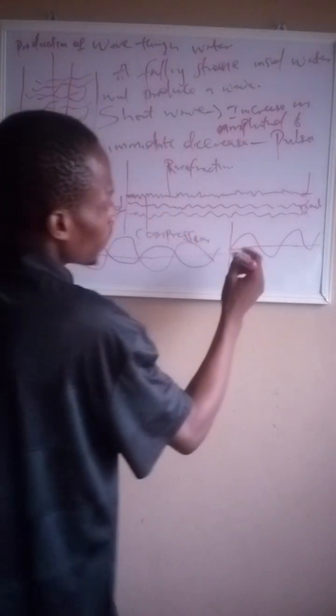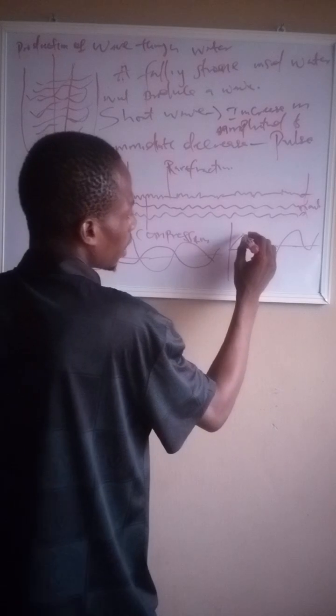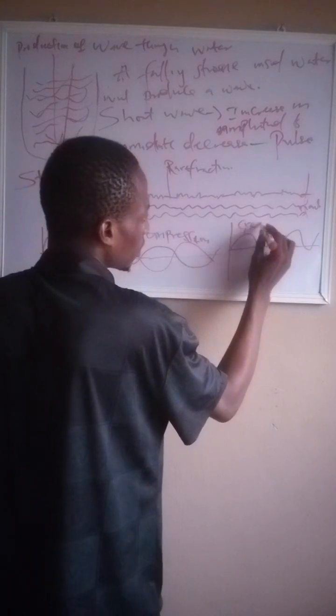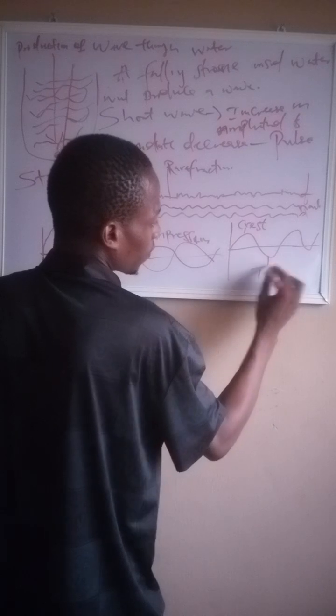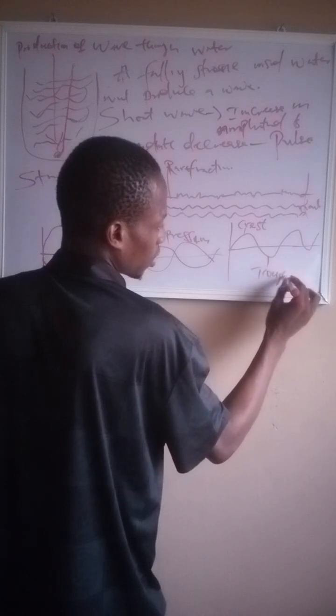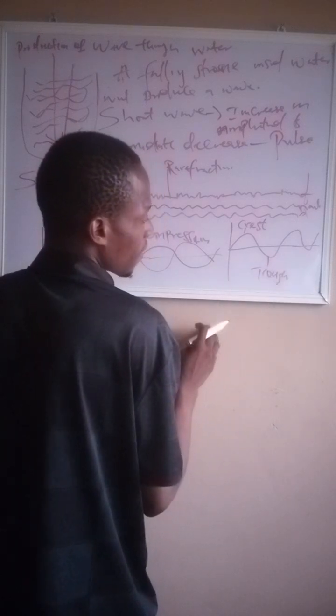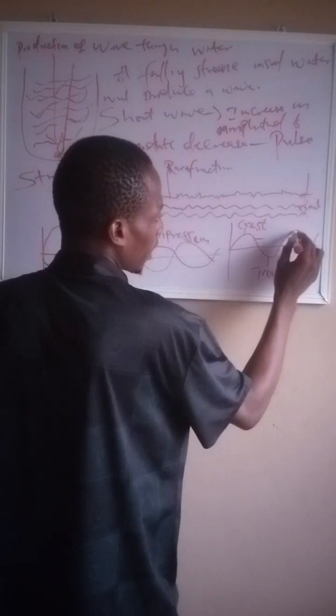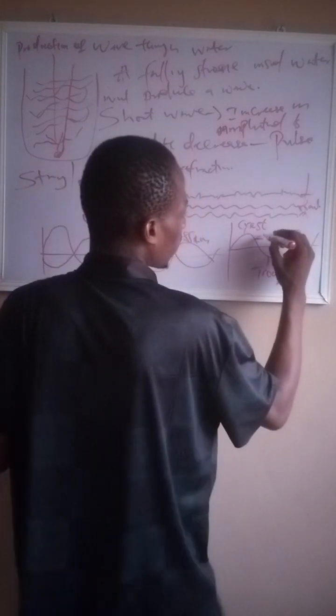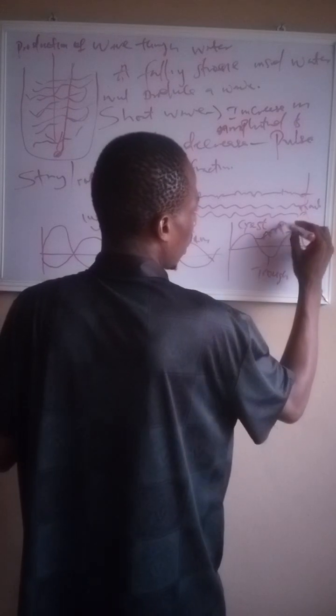In this, we have something called here the crest, and here the trough. Between here and here, there is an amplitude.